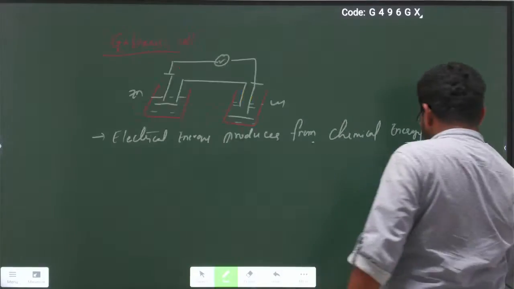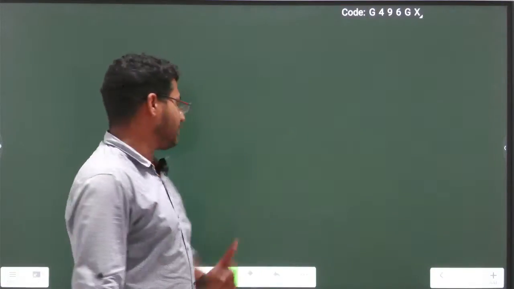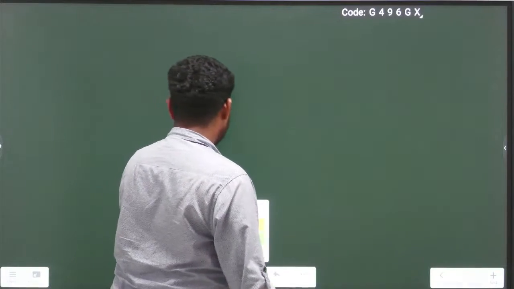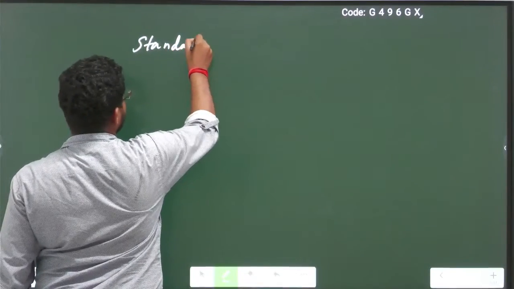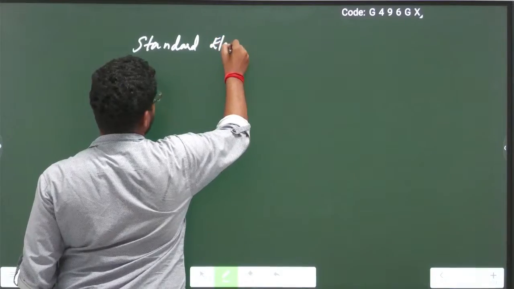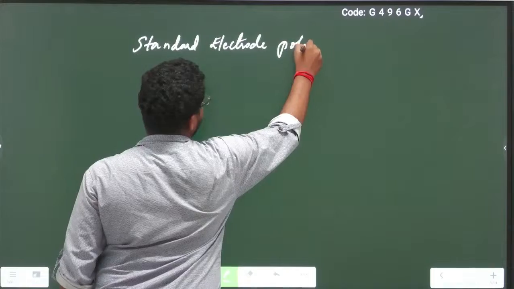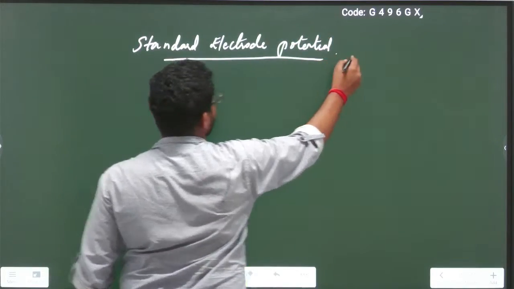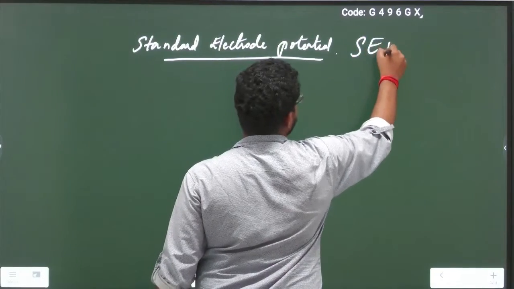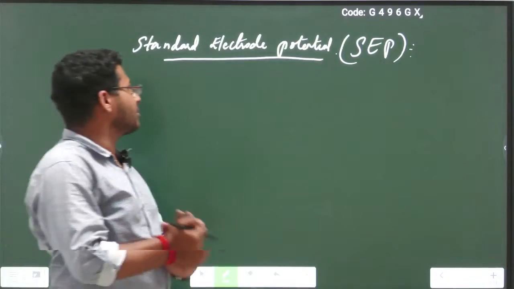Now next we are moving on to the standard electrode potential concept, which is a very important concept in your syllabus. Standard electrode potential, also called SEP. What does it mean?